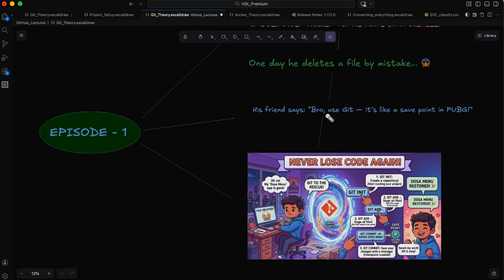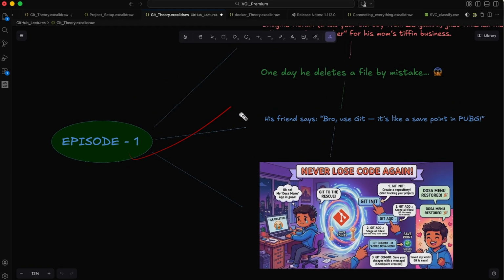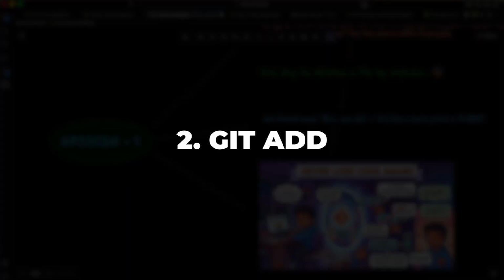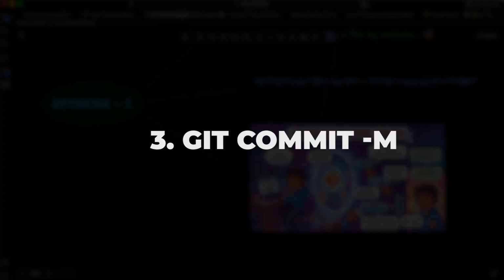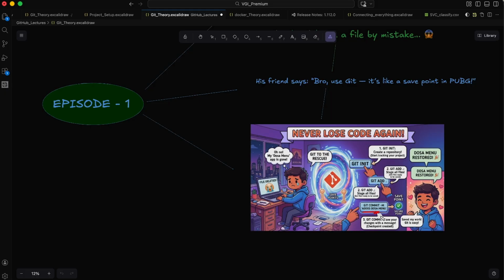So again, the agenda of episode 1 is introducing the first three commands: git init, git add, and git commit -m with your commit message, any message, so that your project is saved into your local source, and if you accidentally delete your project, you will be able to recover it anytime.